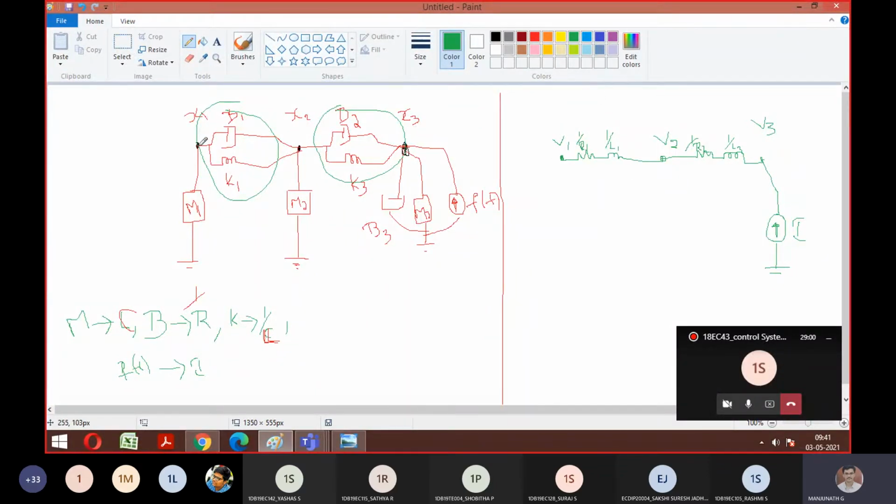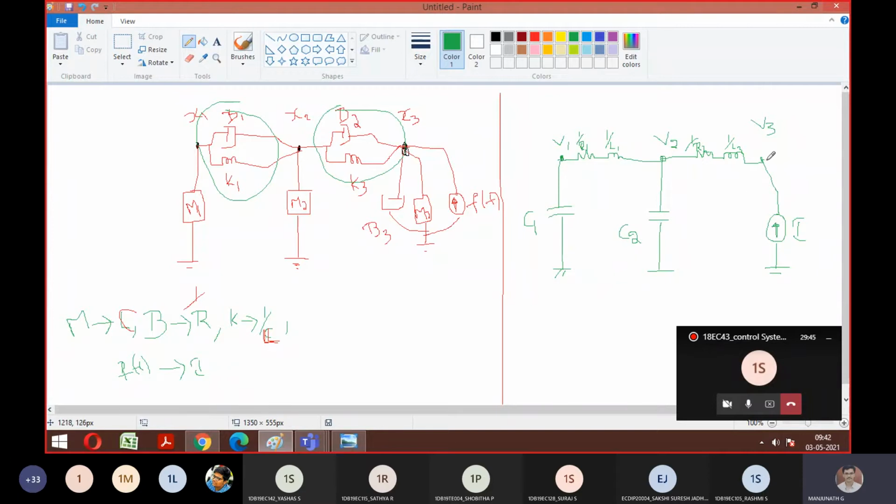Now this X1 consisting of M1 should be replaced with your C1. So what should be connected? Shall I connect the capacitor only to my V1? Yes, sir. So this is your C1. Then what is there for V2? You have only M2. So M2 is replaced with C2. This is grounded. So this is your C2.